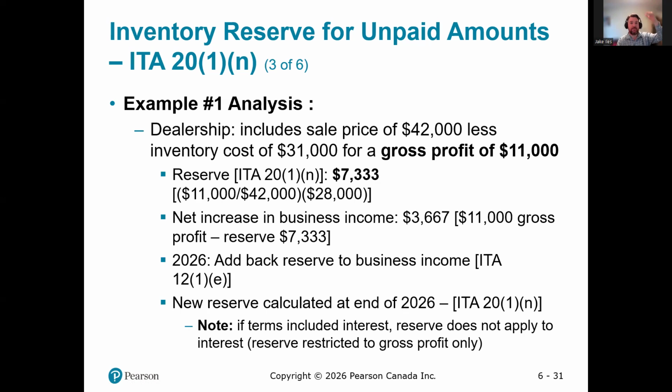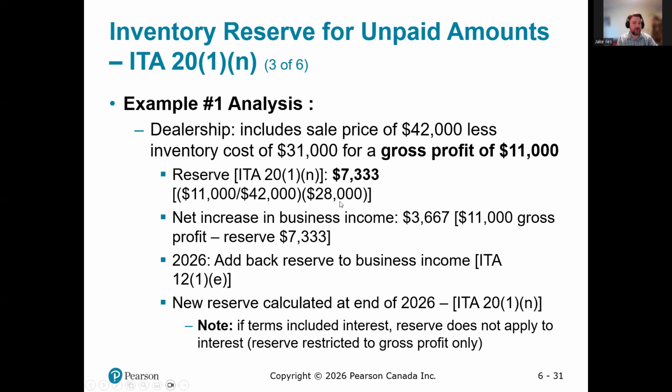It's our gross income minus our cost. So we're only taxed on the profit portion. So when we're protecting ourselves from taxes, we can only protect the profit portion. So we figure out how much of the sale was profit, and then we apply that portion to how much we have not yet collected.